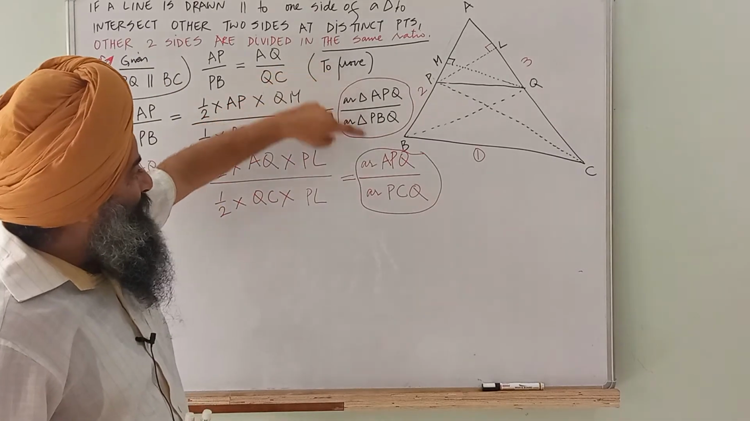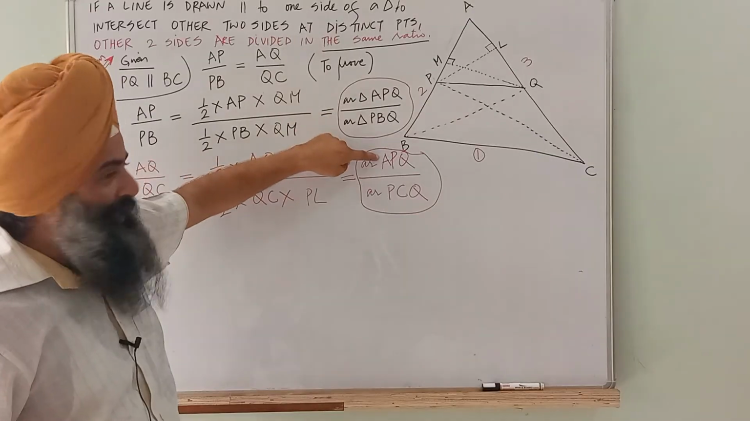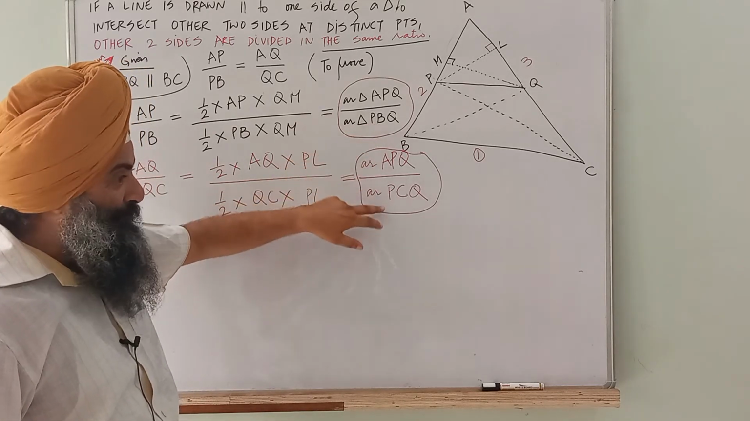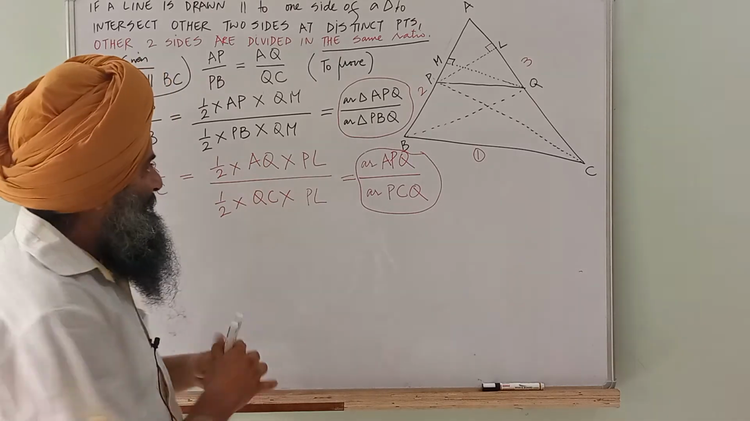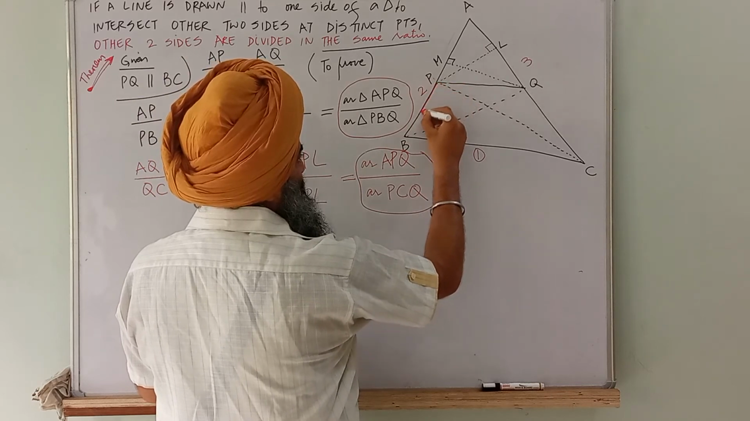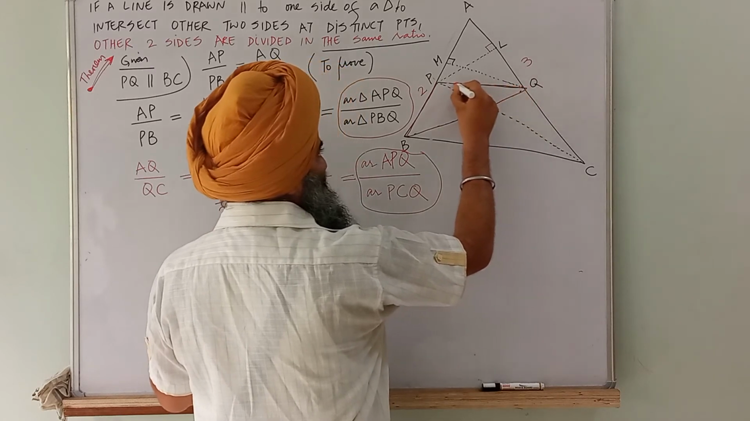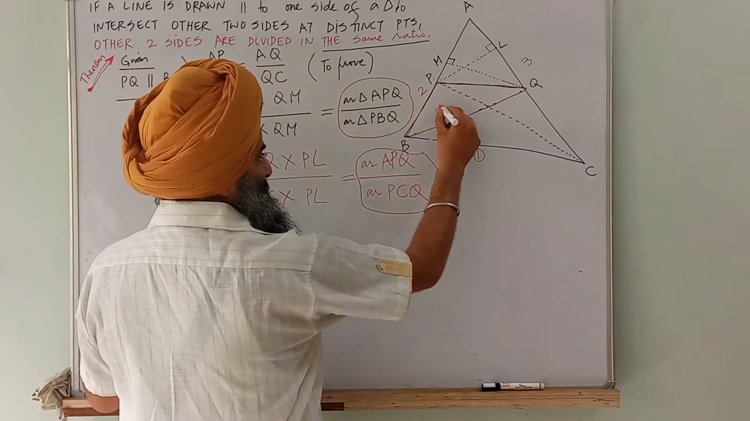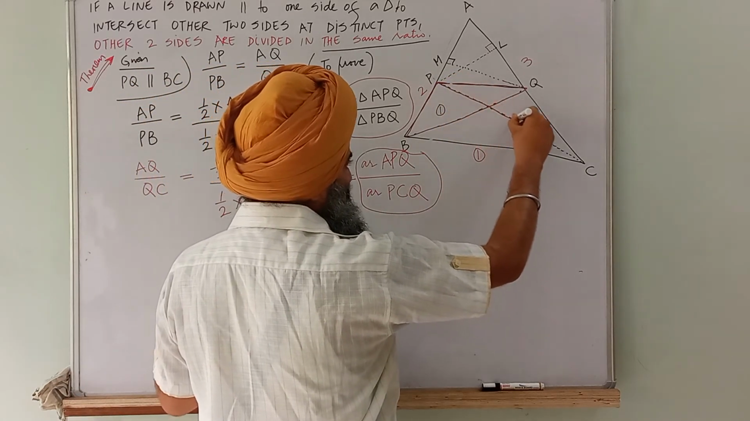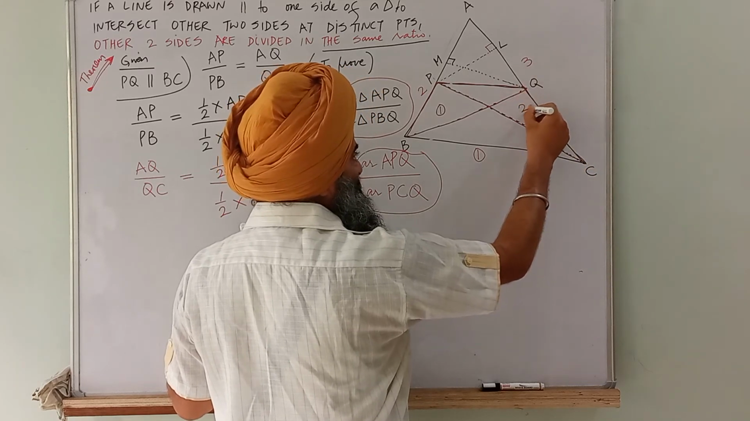Here the numerator is already equal. Have you seen? Yes. Here it is APQ, area APQ. My job is done if I can somehow prove that the denominator is also equal. This is triangle PBQ. This is the first triangle, and the second triangle is PCQ. This is my second triangle.